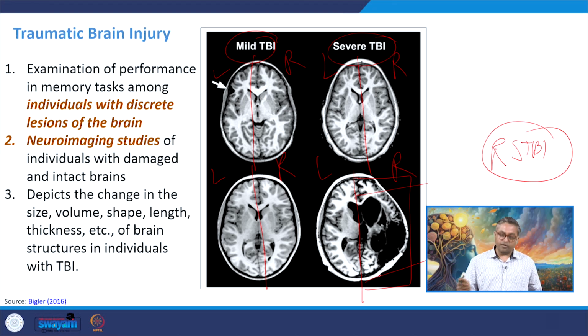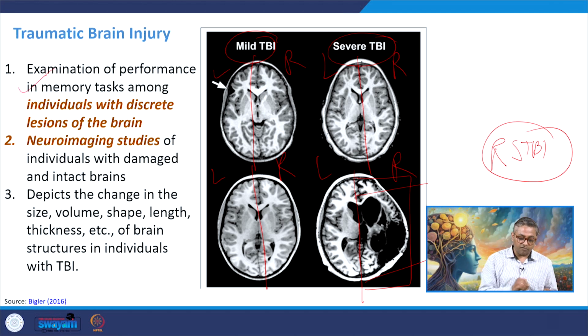And as we know from literature, the right side of the brain is the emotional brain. So one could see that a change in personality might be common here, a change in emotional aspects, emotion regulation, emotion deregulation, then bipolar disorder, schizophrenia, and many other emotional or related disorders could be easily predicted by seeing this cartoon on your screen.